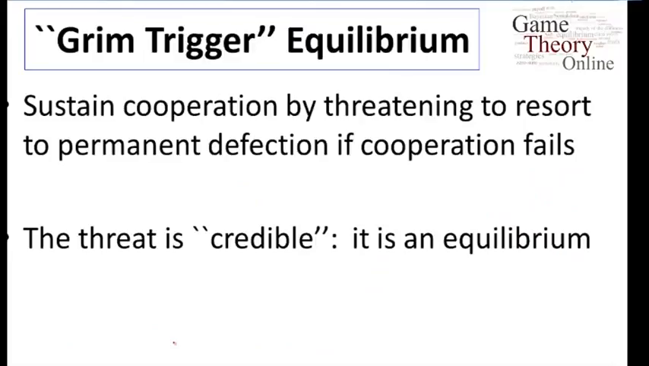So this grim trigger equilibrium, how did it work? We sustained cooperation by threatening to resort to permanent defection if cooperation fails. The threat is credible, it's an equilibrium itself, so the whole thing hangs together as a subgame perfect equilibrium, provided that P was greater than or equal to 1/2. So for the particular payoffs we wrote down, as long as there was at least a 1/2 chance of continuing, then we're willing to cooperate, and we got a good outcome.